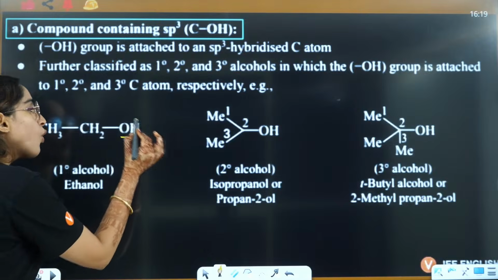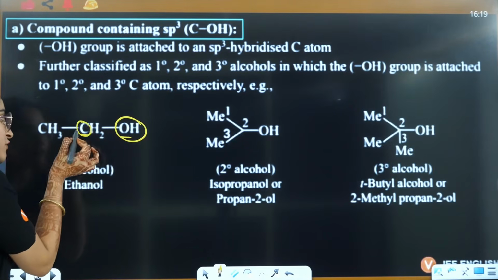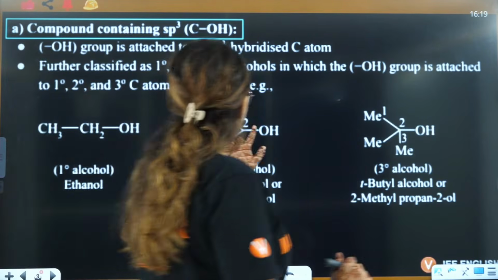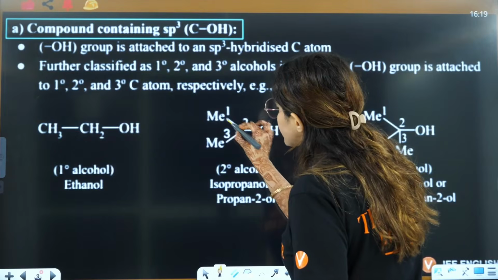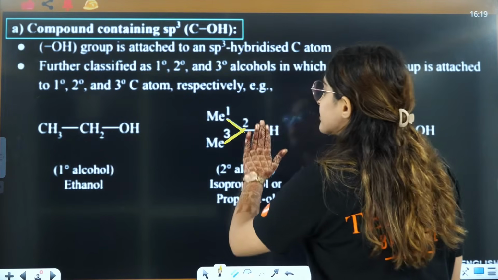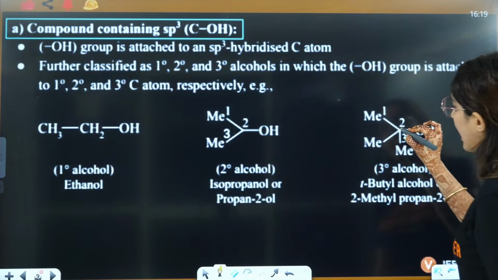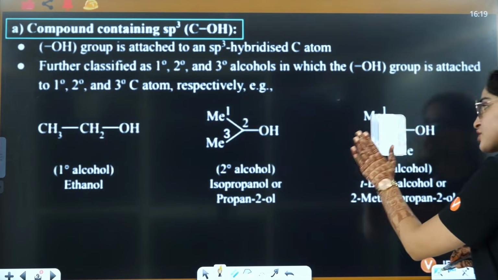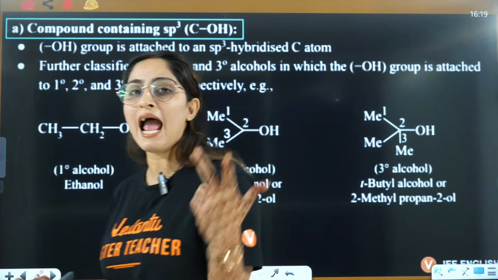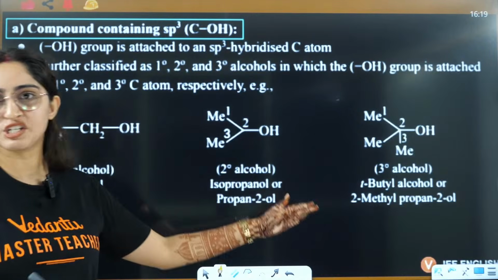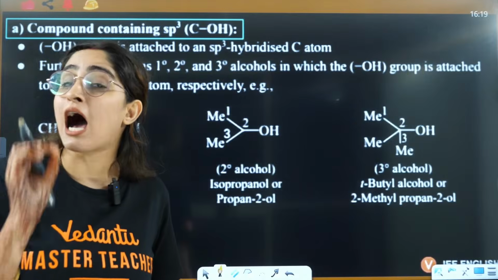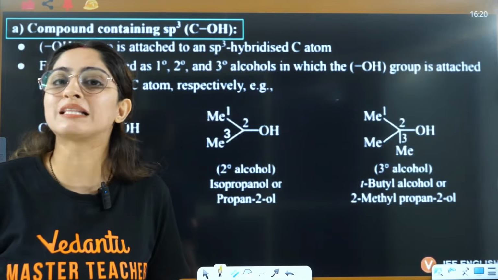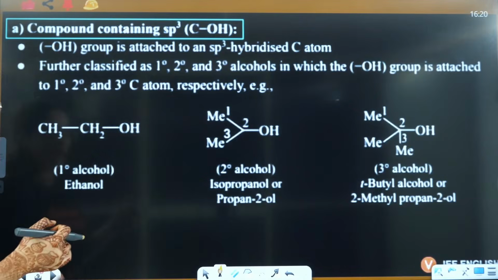So when the OH group is attached to that carbon which is further attached to only one carbon, that is primary. Right? When the OH group is attached to that carbon which is further attached to 2 carbons, that is secondary. When the OH group is attached to that carbon which is further attached to 3 carbons, that is tertiary. So primary, secondary and tertiary, these are the 3 classifications based on the number of carbons that are connected to the carbon of OH.